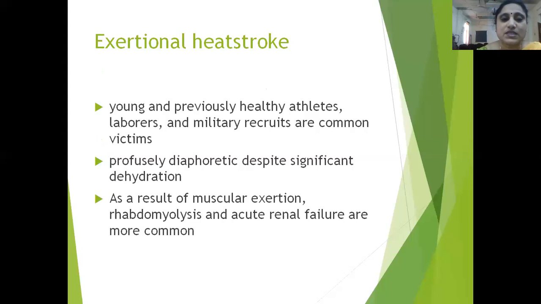The other thing I told is exertional heat stroke. As compared to the classic heat stroke, this occurs in previously healthy people, healthy young people who are usually athletes, laborers, or military recruits. And they will have a profusely diaphoretic phase despite the severe dehydration. In spite of the dehydration, these people sweat a lot. As a result of muscular exertion, there will be rhabdomyolysis and acute renal failure also occurs. And acute renal failure is very common in this group of heat stroke people.